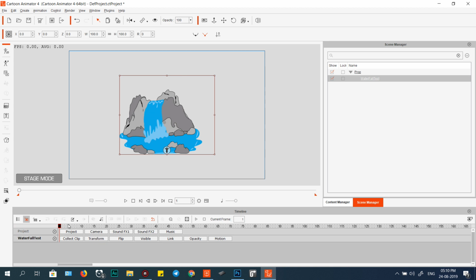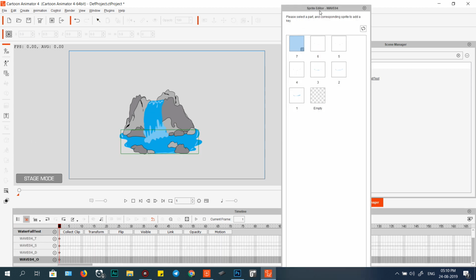And the first frame, we need a sprite editor. For this one, like this, from 3, 4, 5, you see, easy, 6, 7.